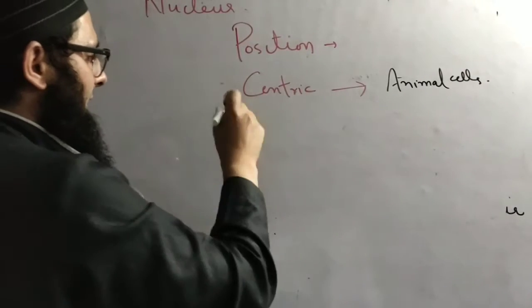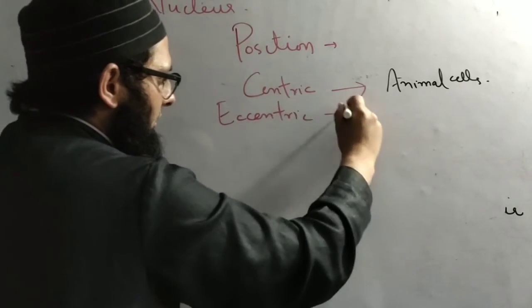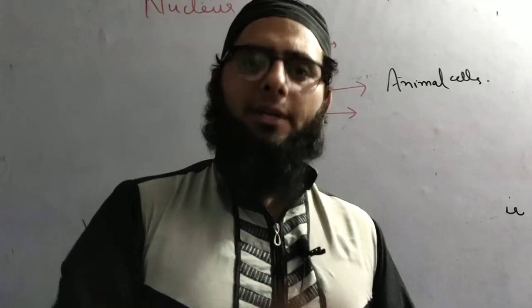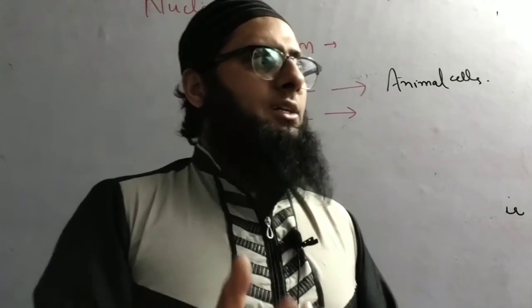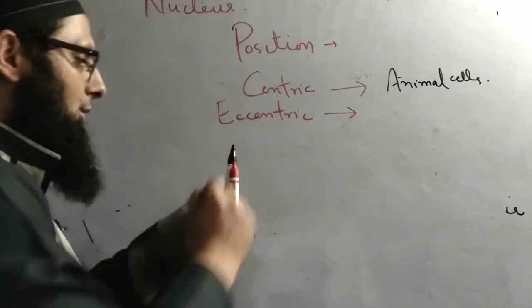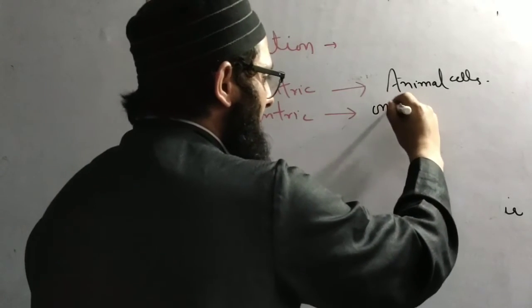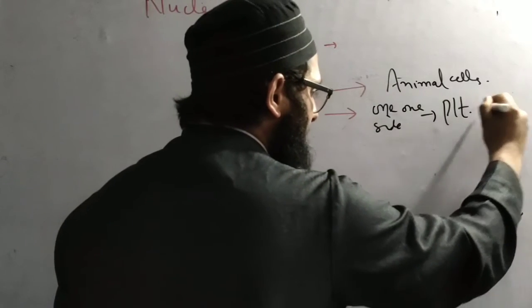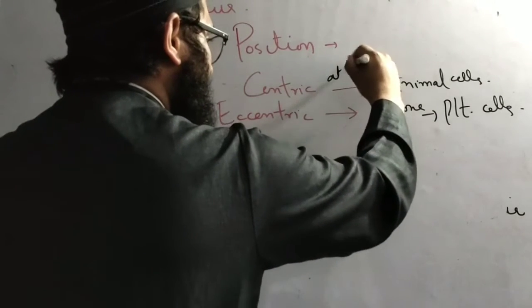We have eccentric, where the nucleus is not present at the center in the middle of the cell, but a bit on one side, because the central part has been occupied by the central large vacuole. So eccentric, on one side. The example is plant cells. Got it? Sure. This is at the center.